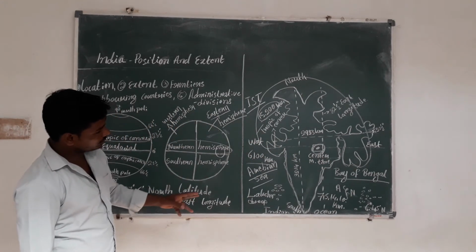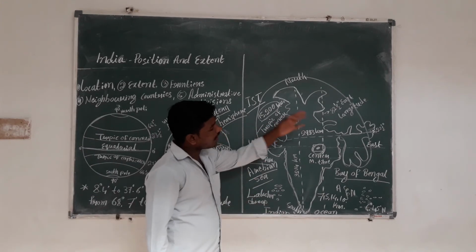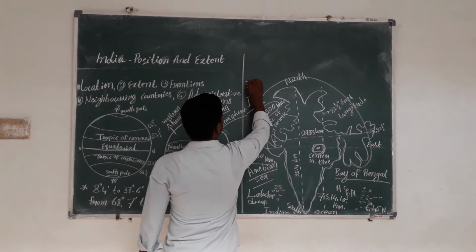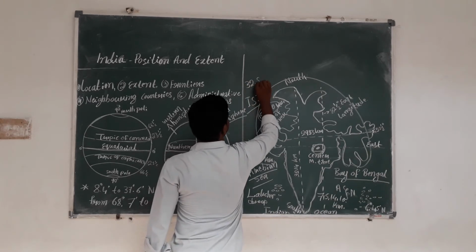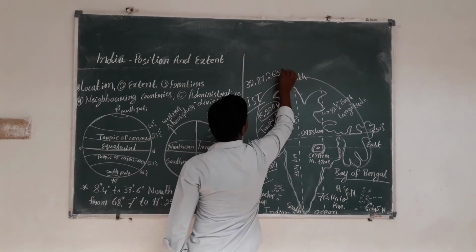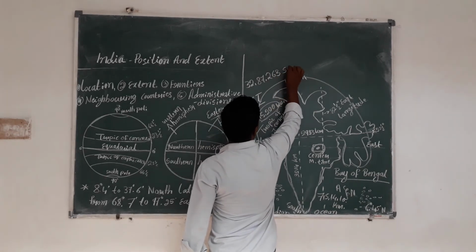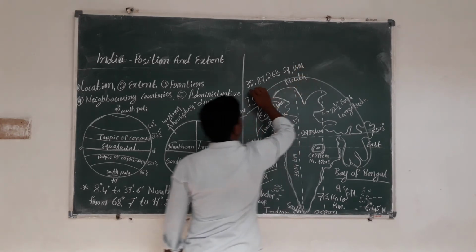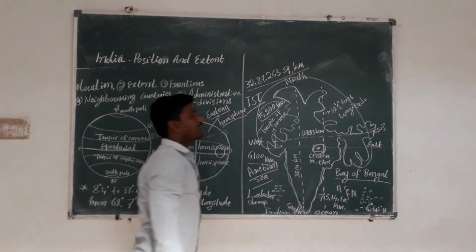And also the total area of India is 32,87,263 square kilometers. This is the total area of India.